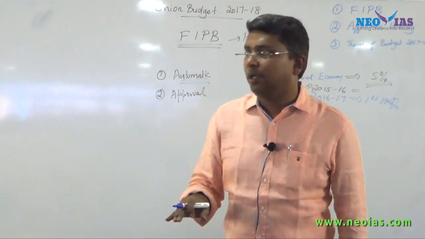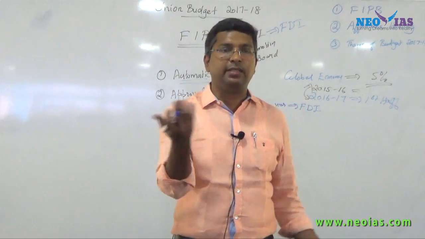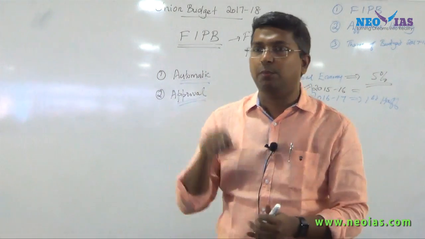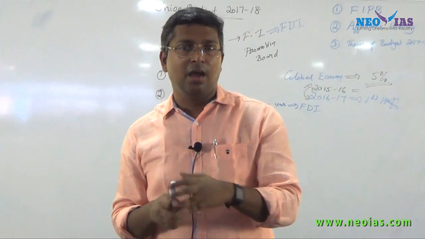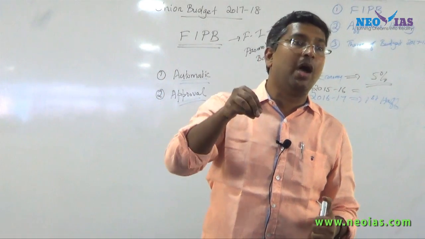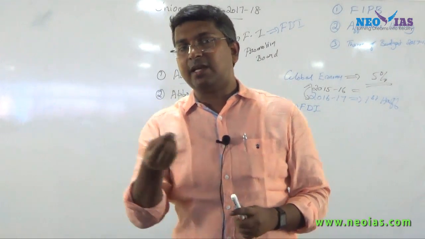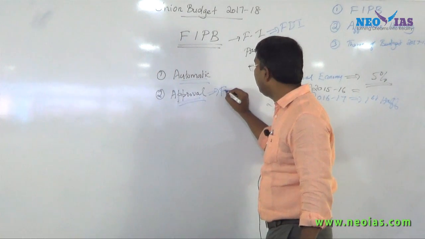The second route is the approval route. The term suggests the meaning is there. You need some approval to bring FDI to India. In the automatic route, you can easily bring FDI to India. Under the approval route, you require approval from an authority. So here comes the role of, so that is the function performed by FIPB.